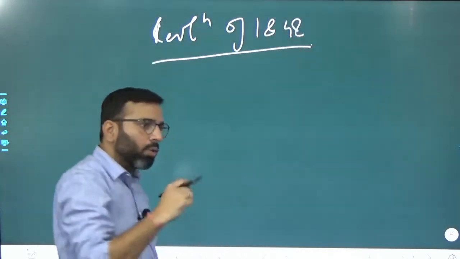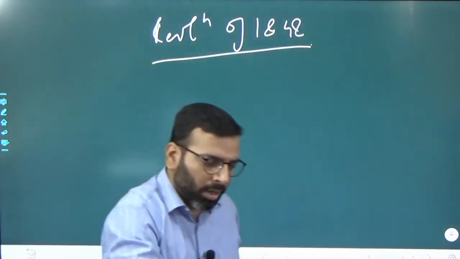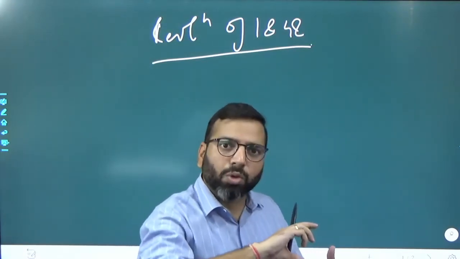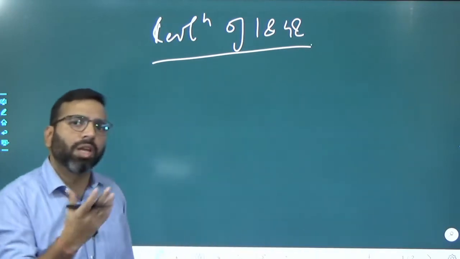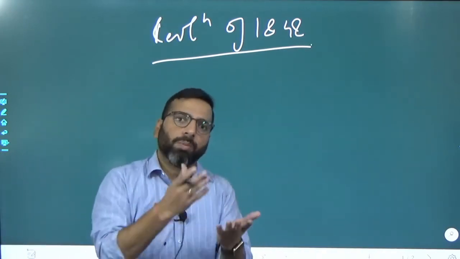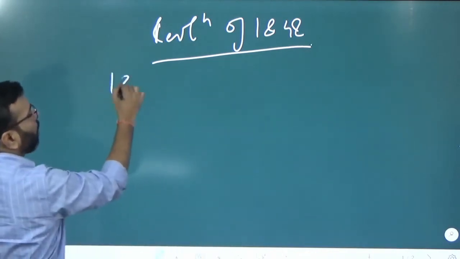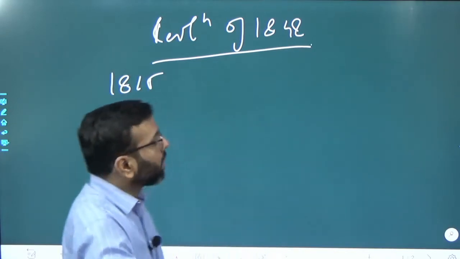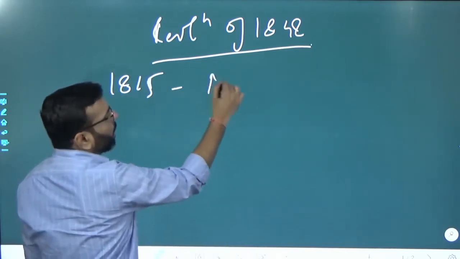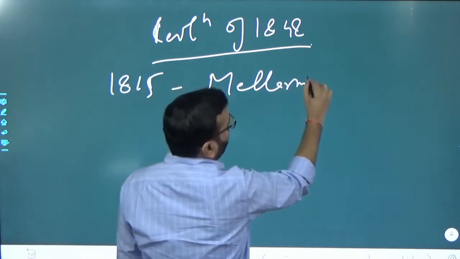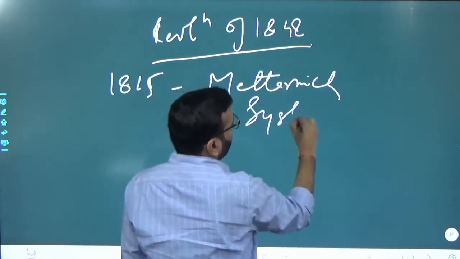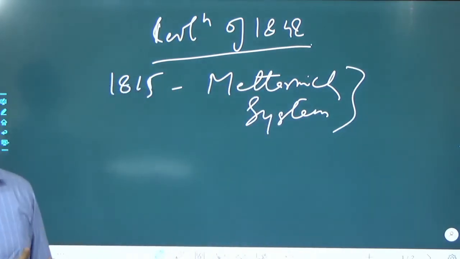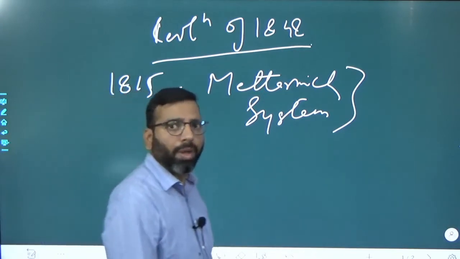Introduction में, since the question says कि this Europe was going to turn, means something was going to change. So in introduction itself you can give the background that what was going to change from your 1815, that is after the fall of Napoleon Bonaparte, we see that a Metternich system was established, which was visible in your Congress of Vienna and later on in your Concert of Europe and all.